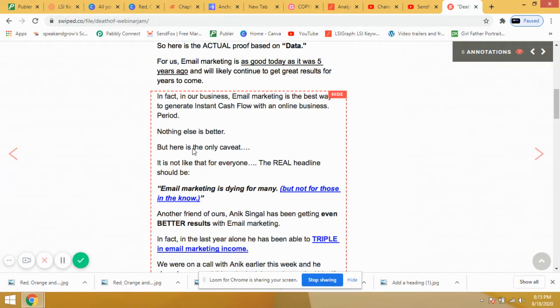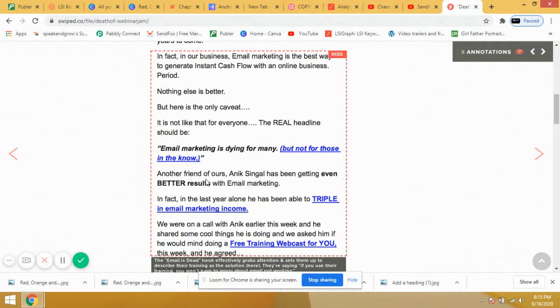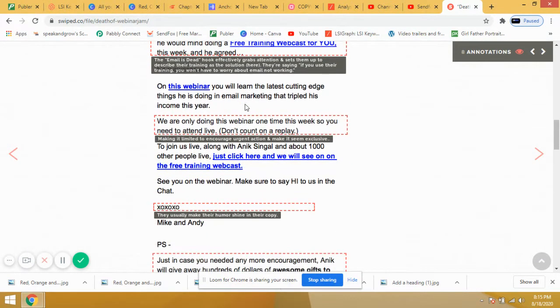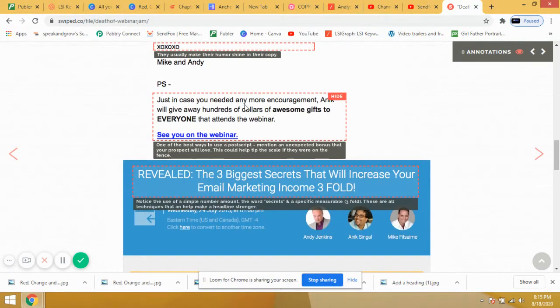Nothing else is better. But here is the only caveat: it is not like that for everyone. The real headline should be, email marketing is dying for many, but not for those in the know. So you can see here how they have written this email, and when you go down, what you will get: just in case you needed any more encouragement, you can do this. The biggest secret is that it will increase your email marketing income threefold.